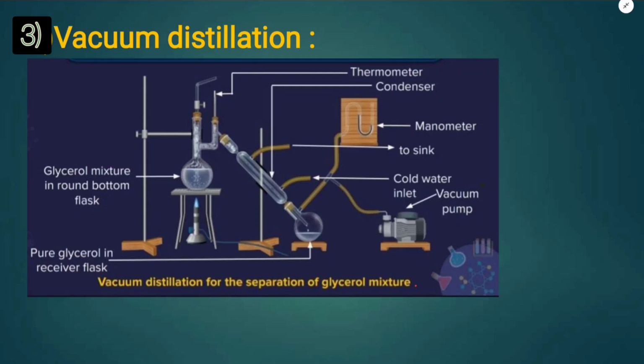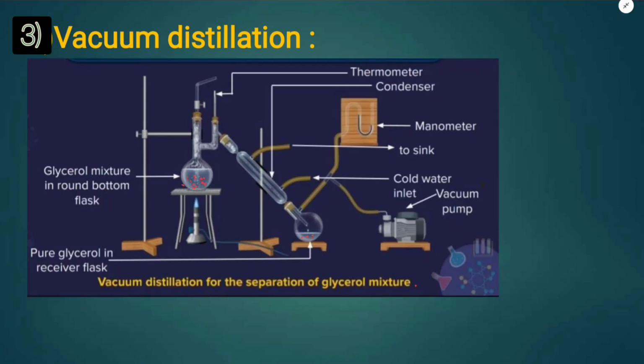Generally, the normal boiling point of glycerin is 290 degrees Celsius. At 290 degrees Celsius, it decomposes. So have a look at the experiment. Look at the diagram. I am taking the glycerol mixture in a round bottom flask. When heated, the pure glycerol is received in the flask.